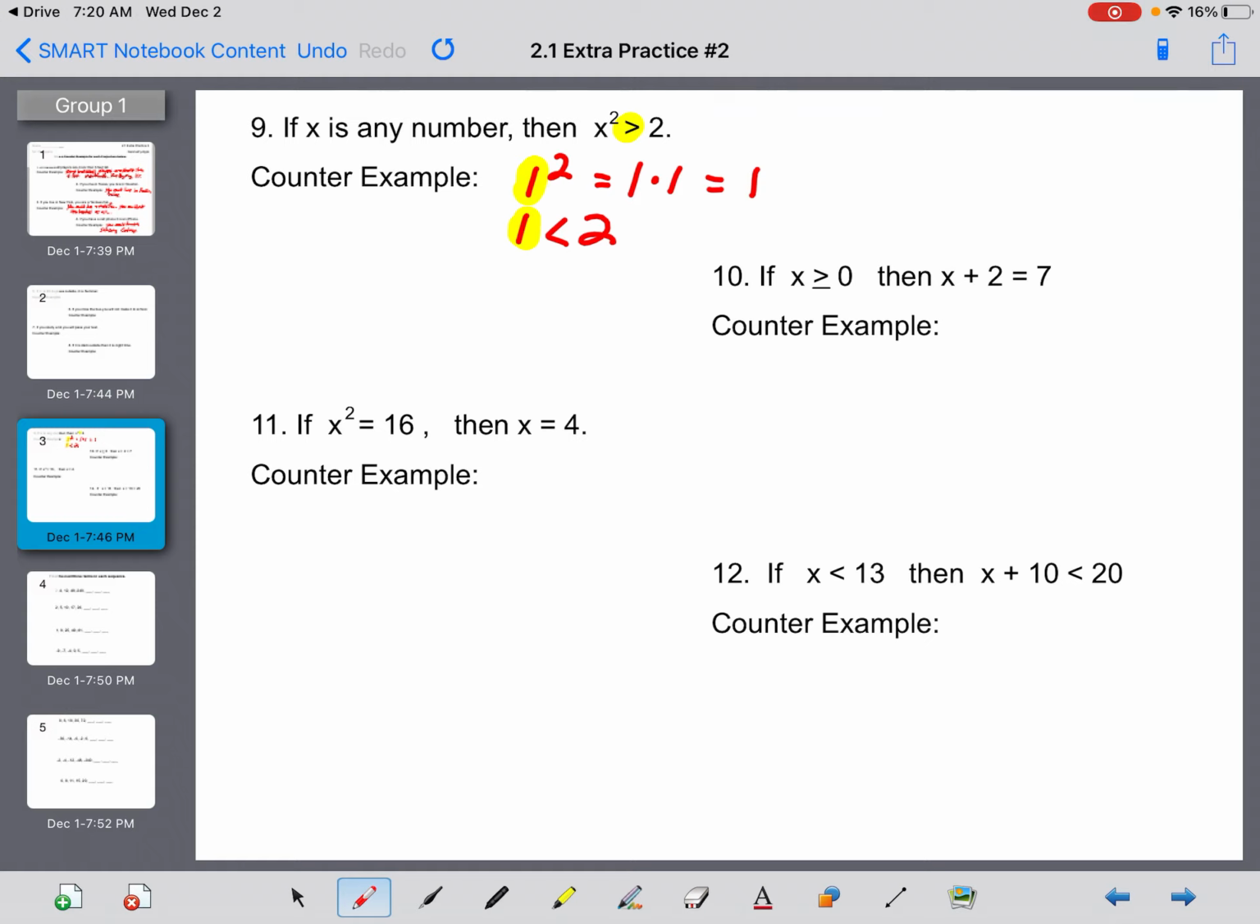All right. And just another example, let's see. If x squared equals 16, then x must be 4. Well, it is true that 4 times 4 equals 16, but that's not the only number. Negative 4 times negative 4 also equals 16. So your counterexample is x could equal negative 4.